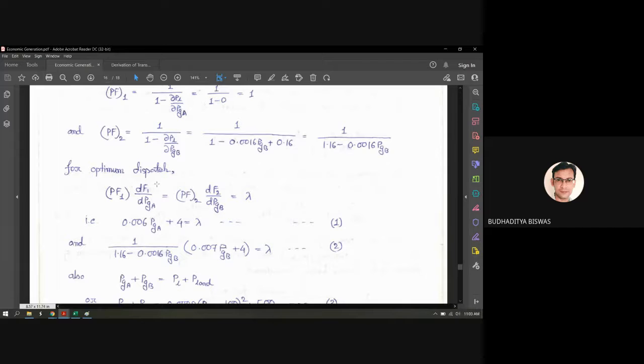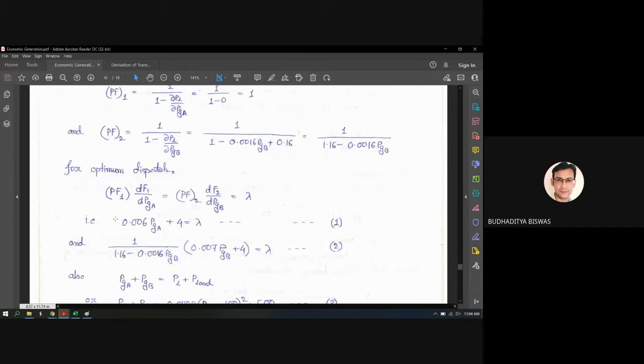Sorry, I can't annotate this one. So this is the incremental fuel cost, dF1 by dPGA. So the incremental fuel cost into the penalty factor of all the generating plants should be equal, and that should be equal to lambda, the Lagrangian multiplier. So this is the definition of the exact coordination equation. Here only two plants are there. So PF1 into dF1 by dPGA equals penalty factor 2 into dF2 by dPGB equals lambda.